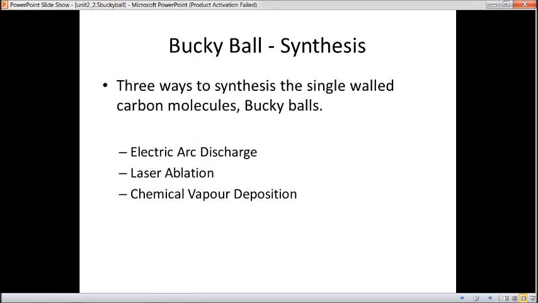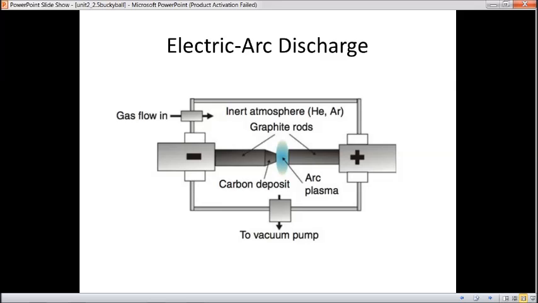And these buckyballs, which are single walled carbon molecules, are easy to synthesize using electric arc discharge, laser ablation, and chemical vapor deposition methods. In the electric arc discharge method, we have to use graphite rods which are made of carbon, and these graphite rods are charged by sending inert gases through the tube arrangement present there.